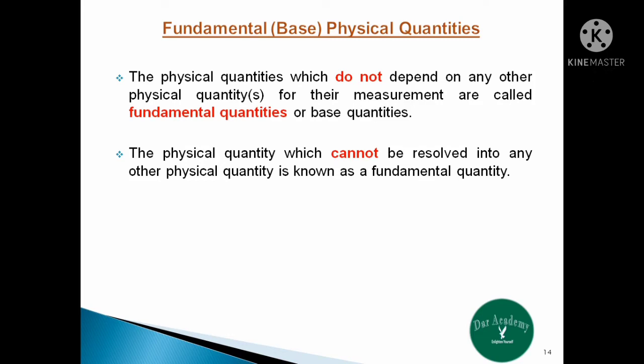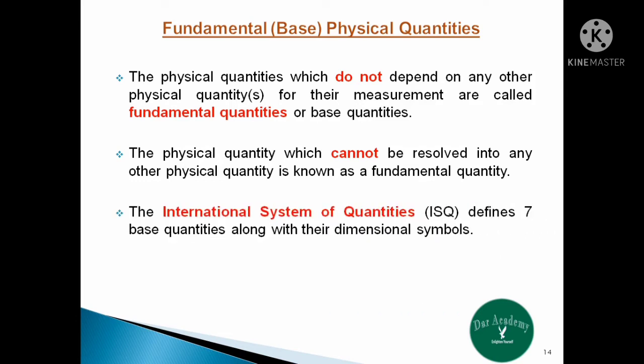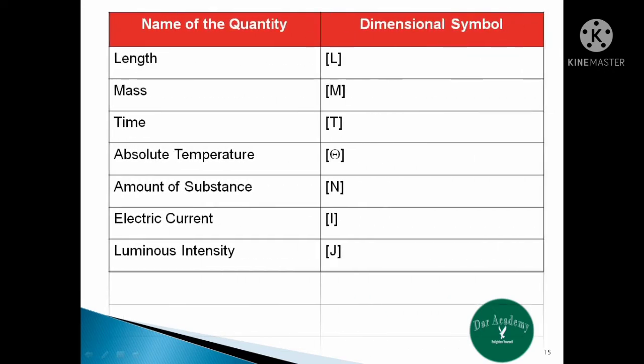The International System of Quantities defines 7 base quantities along with their dimensional symbols, and they are shown in the following table. The left hand side represents the fundamental physical quantity, and the right hand side represents the dimensional symbol for the physical quantity.